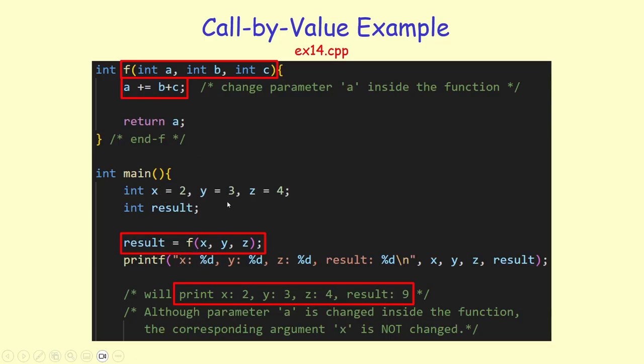I have three local variables, x, y, and z. I'm passing x to a, passing y as an argument to b, and passing z as an argument to c. Although we are making a change to the first parameter a from within the function f, that change does not affect the value of x in the calling context. And the reason is, again, all parameters by default are passed by value.